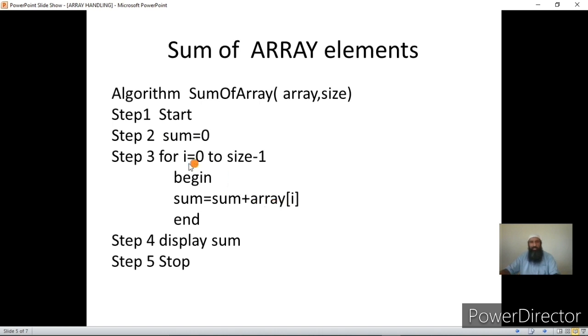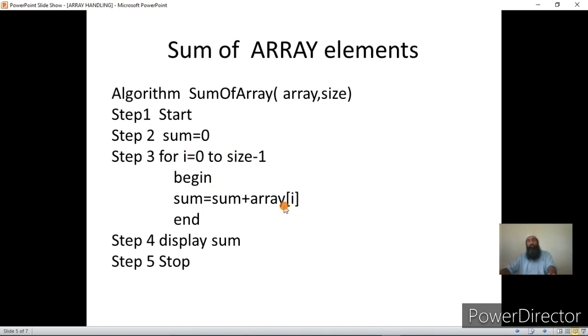Then we access the array from I is equal to 0 to size minus 1. Yes, here you have to write step I by 1, and then we found the sum of elements. We did it one by one. Each element was added in each pass. So the loop had 4 passes.